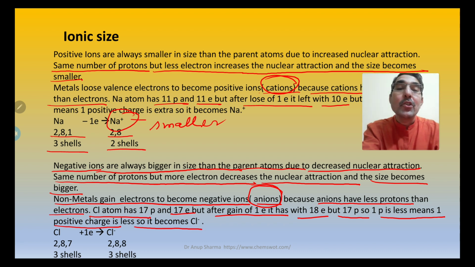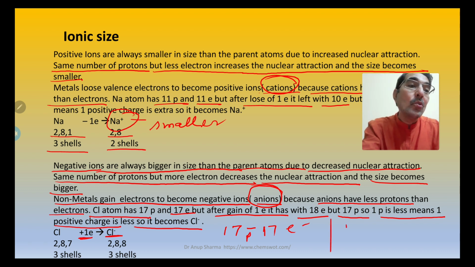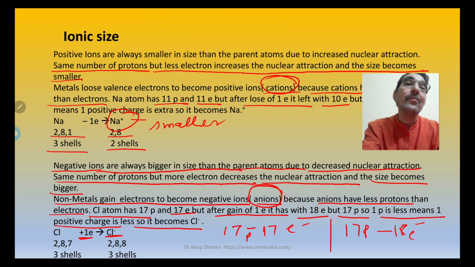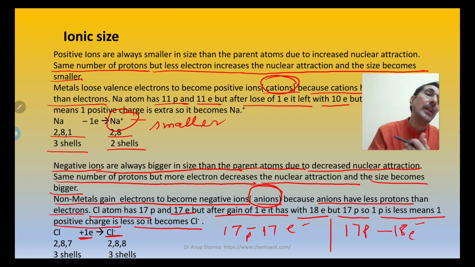The chlorine atom is 2,8,7 and when it gains 1 electron it changes to Cl negative and becomes 2,8,8. So 17 protons were holding 17 electrons in the beginning, and now 17 protons are holding 18 electrons, so they are less able to hold them. That's how it happens in the case of anions.